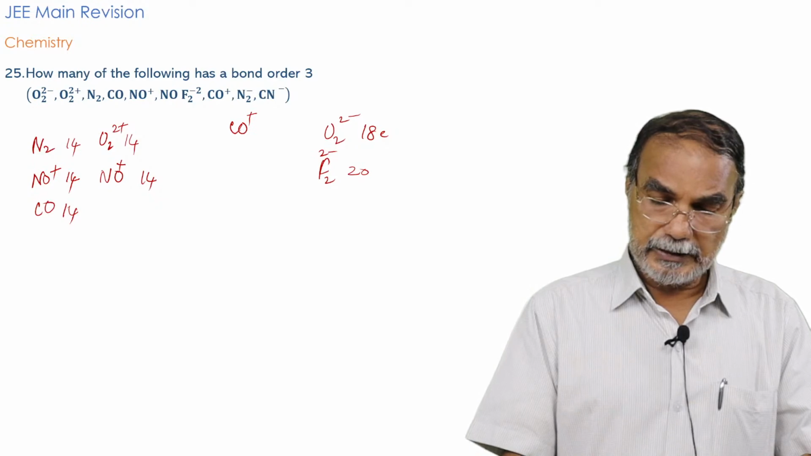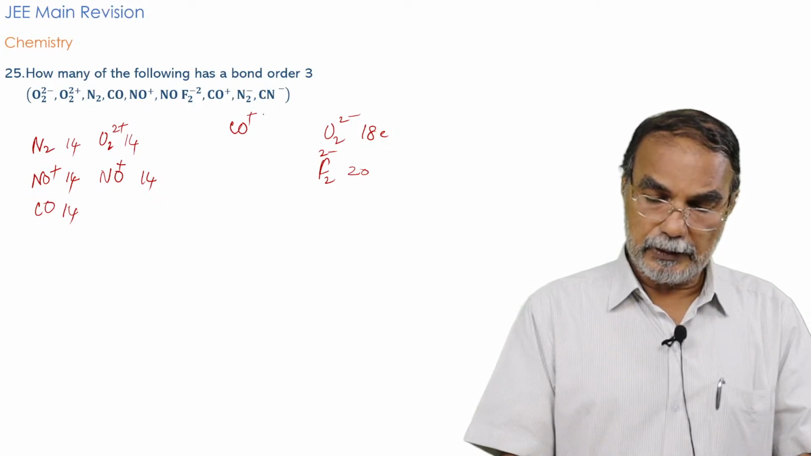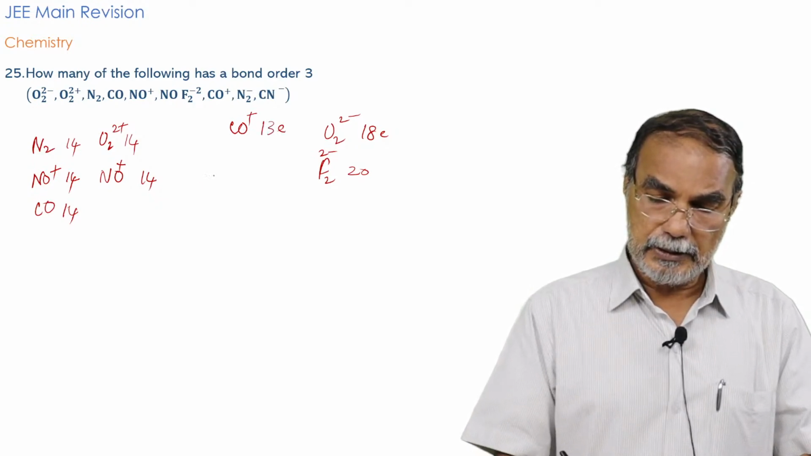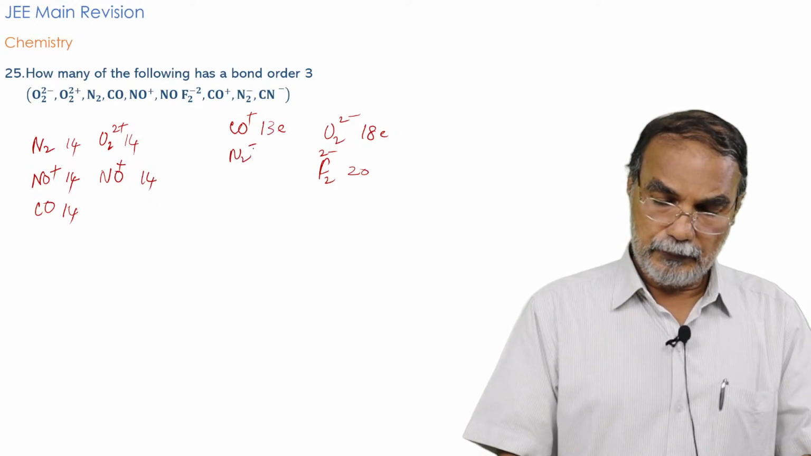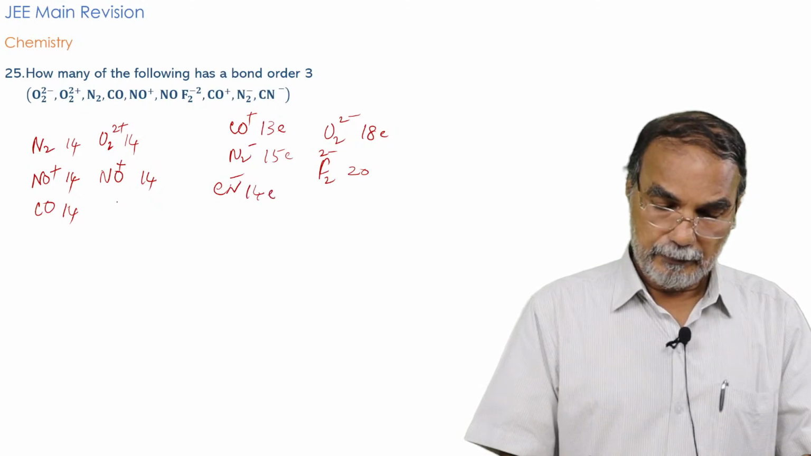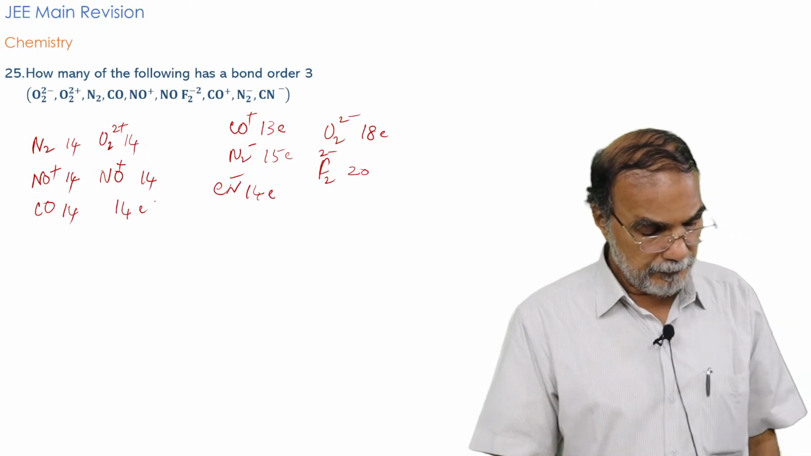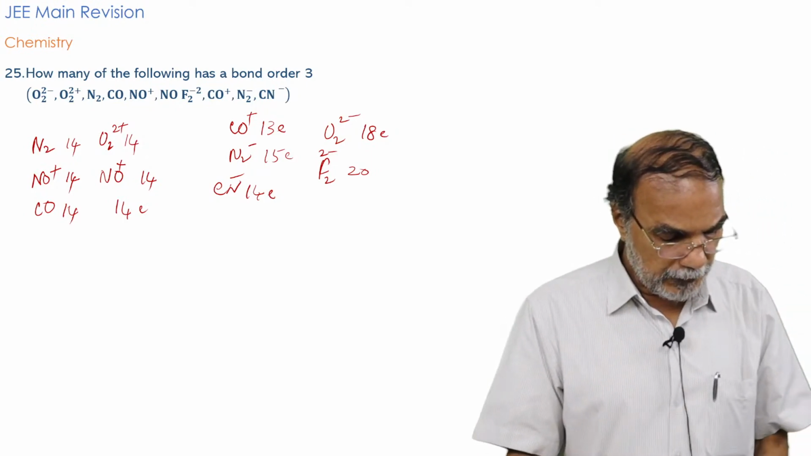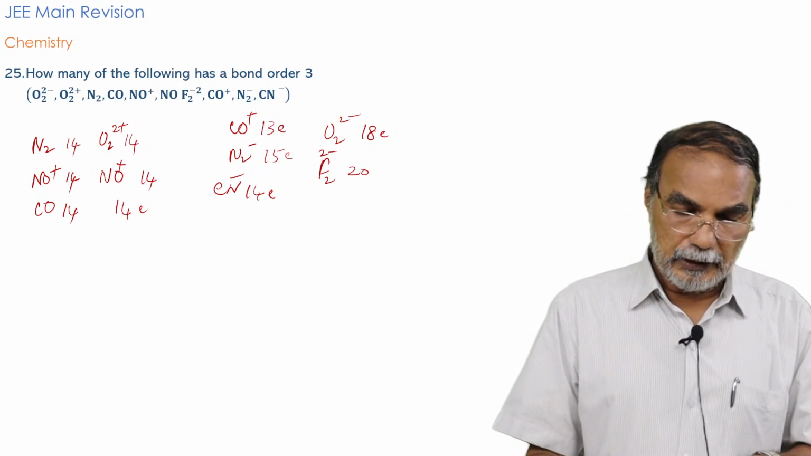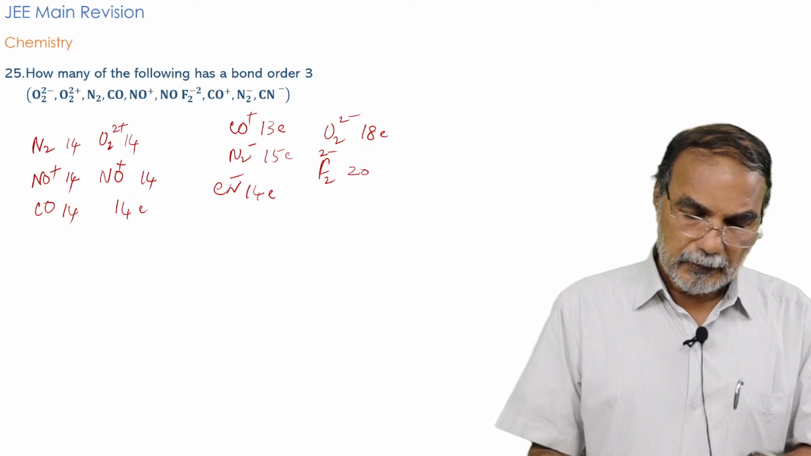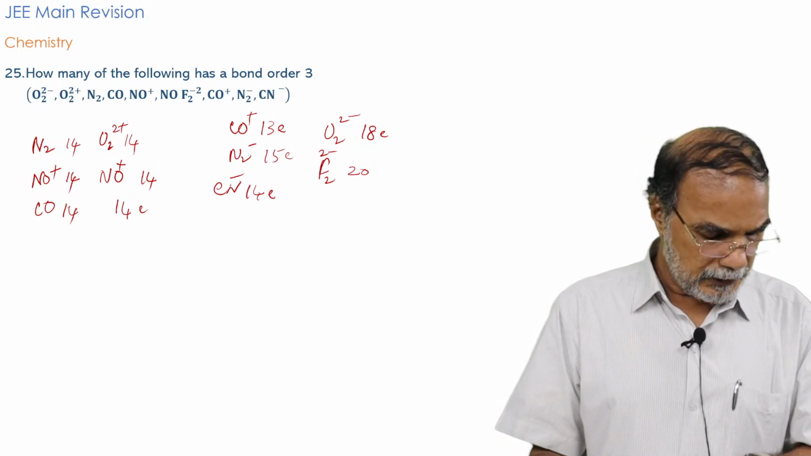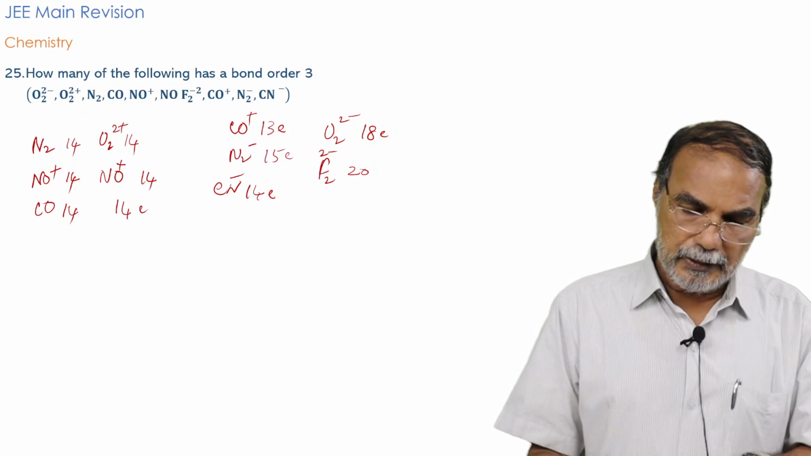8 plus 6, 14, 1 electron is lost, that means it has 13 electrons. Then N2 minus, 14 plus 1, 15 electrons. And CN minus, it is 8, 7 plus 6, 13 plus 1, 14 electrons. So 14 electrons. So how many of them? You have N2 14 electrons. You have CO 14 electrons. You have NO plus 14 electrons.